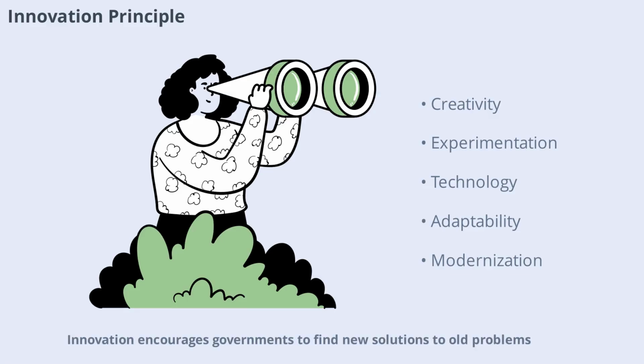Innovation encourages governments to find new solutions to old problems. This principle supports creativity, experimentation, and the adoption of new technologies. Innovative governance is more adaptable and responsive to changing needs. By fostering innovation, governments can improve services, increase efficiency, and stay ahead of emerging challenges. This principle is key to continuous improvement and modernization.